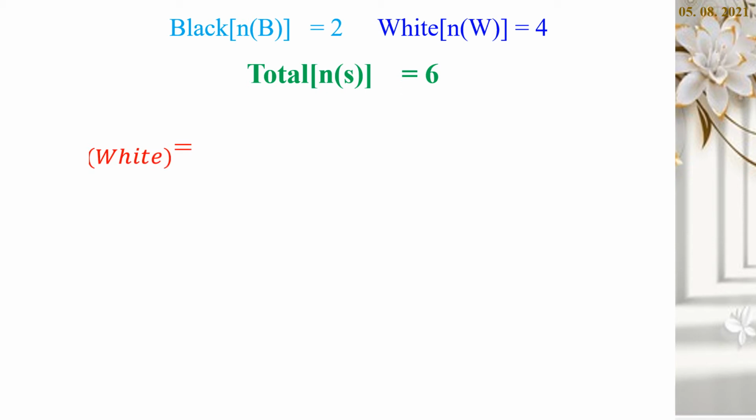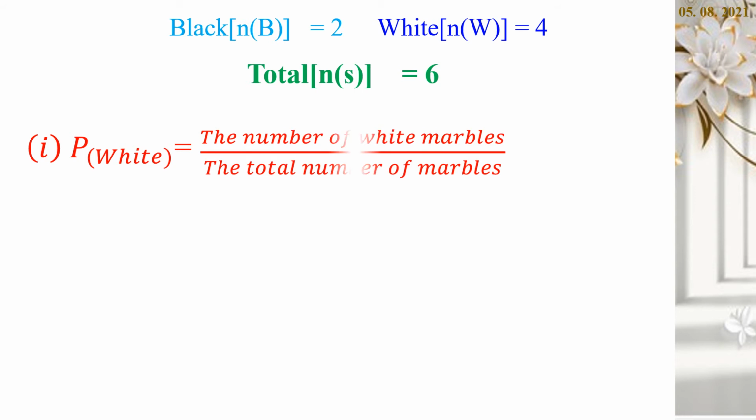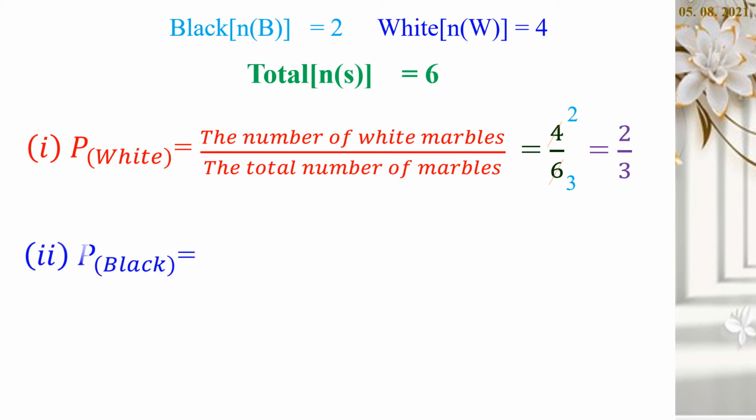Now we have to find the probability of getting white marbles, which is equal to the number of white marbles divided by the total number of marbles, which is equal to 4 by 6. Because here we have 4 white marbles and the total marbles is 6. So 4 by 6. On cancelling these numbers using the common factor 2, we get 3 in the place of 6 and 2 in the place of 4. So, this is equal to 2 by 3. Next, probability of getting black marbles.